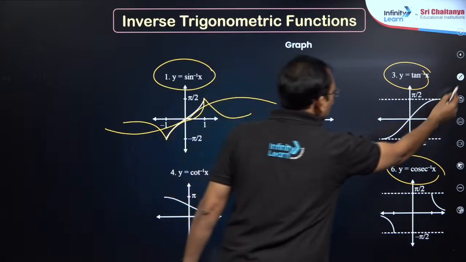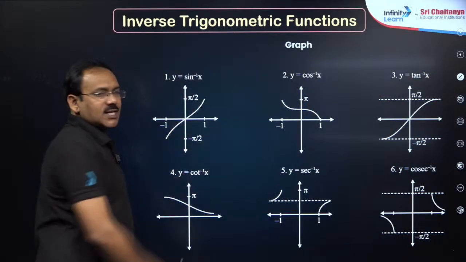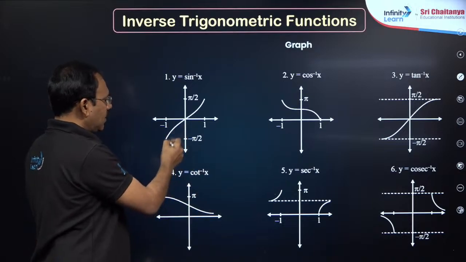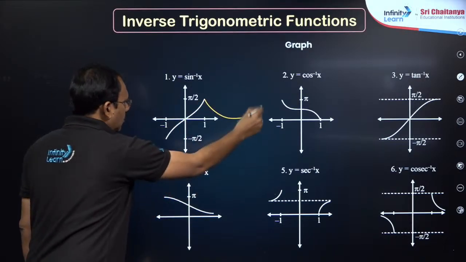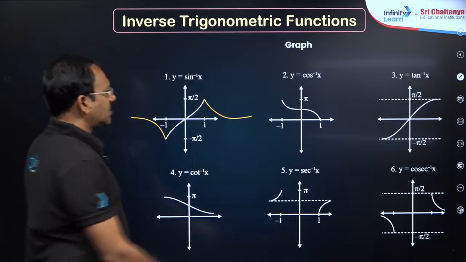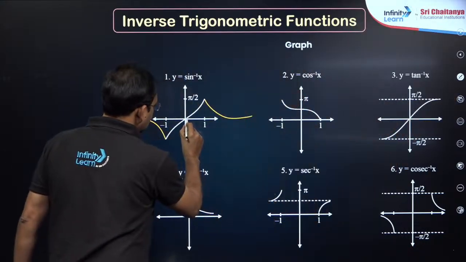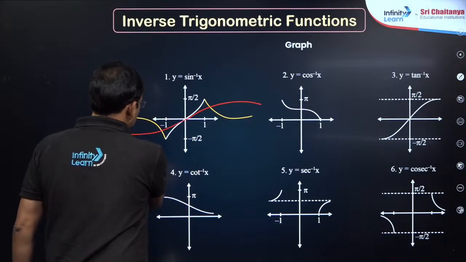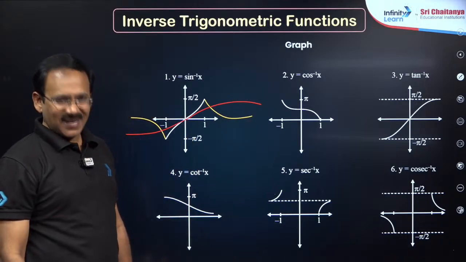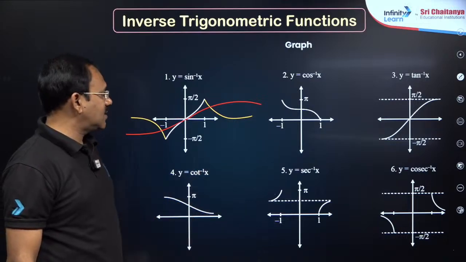Let me show here in a single graph so that you can understand better. Plot -1 to 1. If you draw these two parts, this yellow one is going to be cosecant inverse x. Suppose tan inverse x, if you want to draw, dear students, just below this, this is tan inverse x. That's it. You practice like this. And cos inverse x, secant inverse x, cot inverse x in a simple way.